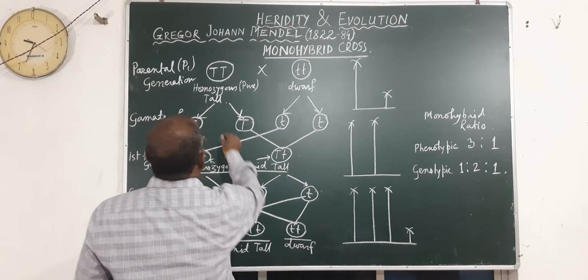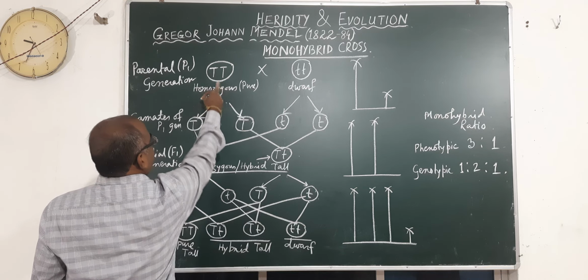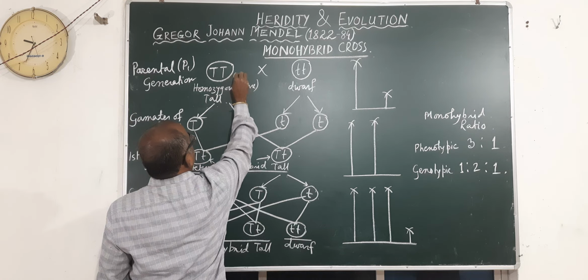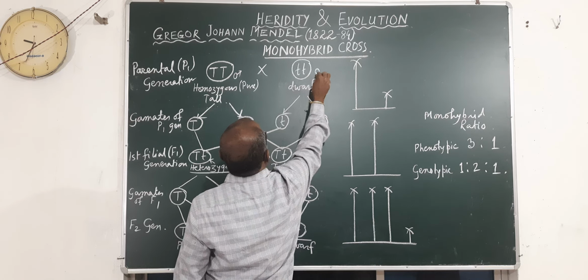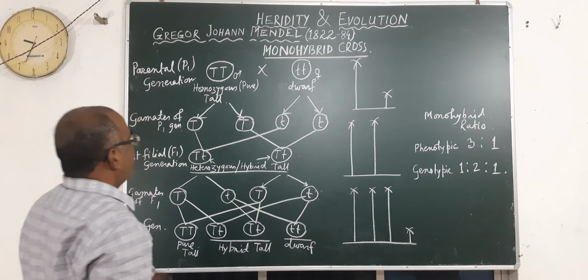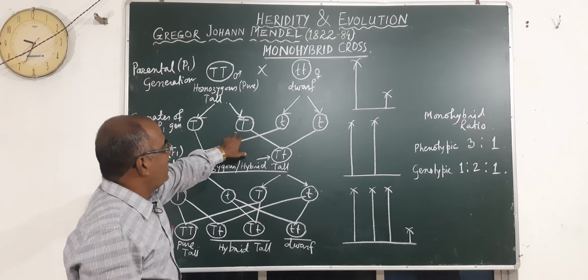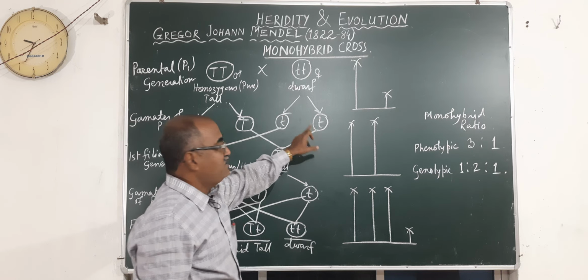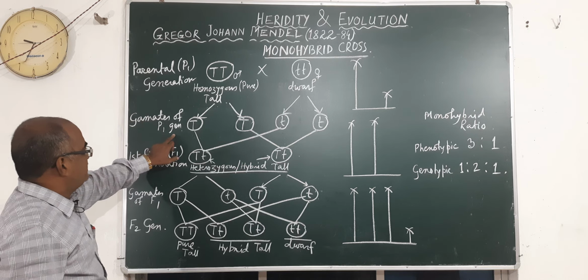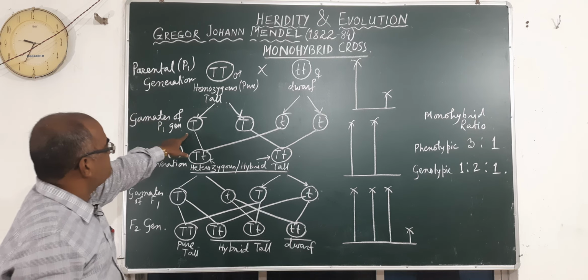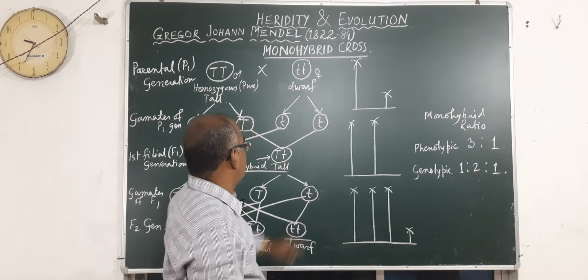So capital T is homozygous tall. It may be male or it may be female. This is the symbol for female, this is the symbol for male. If it is male, these are the antherozoids, and if it is female, these are the oogonium or eggs. So the gametes of the P1 generation, that is the parental generation, are capital T and dwarf small t.